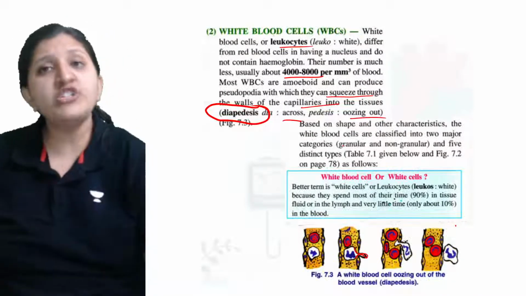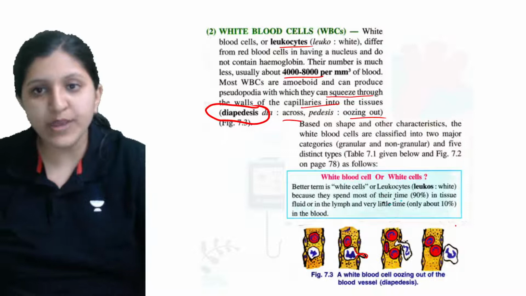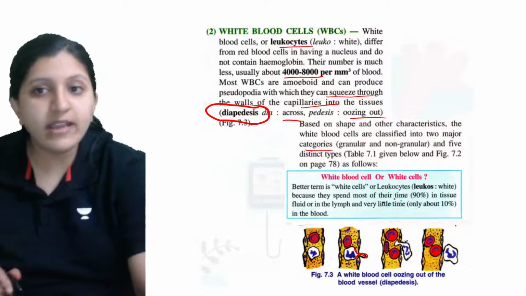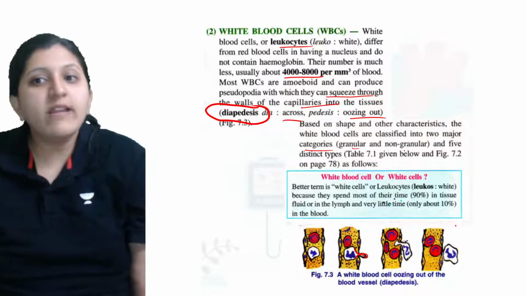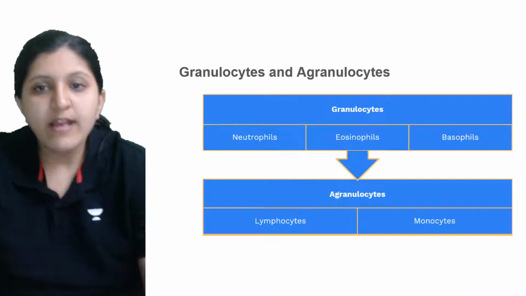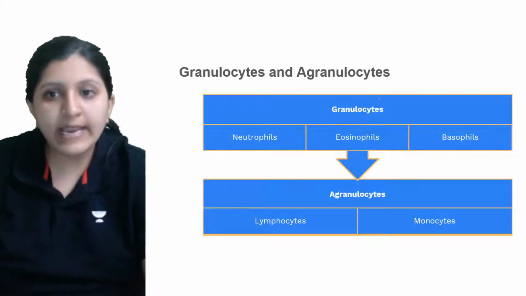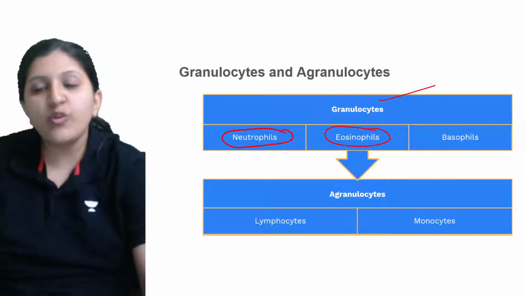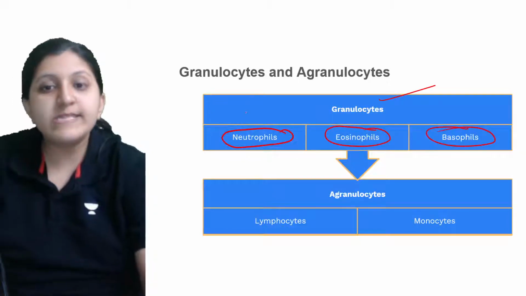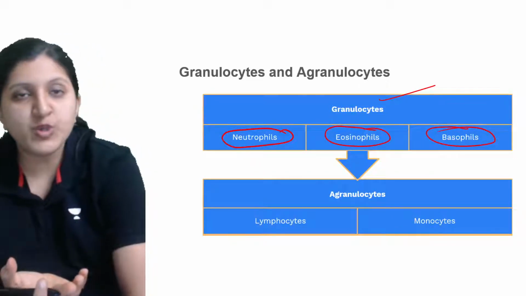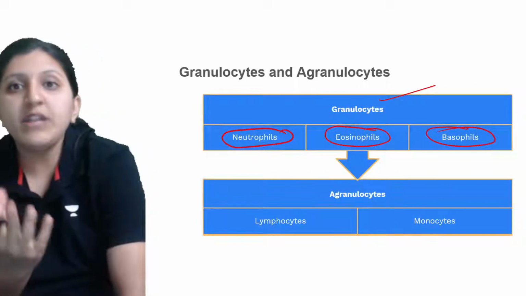Now based on shape and other characteristics, white blood cells are classified into two major categories, granular and agranular. Let's have a look at what it actually is. Here the granulocytes have three types: neutrophil, eosinophil, basophil. This depends on how, when we observe them under the microscope, they take up different dyes.